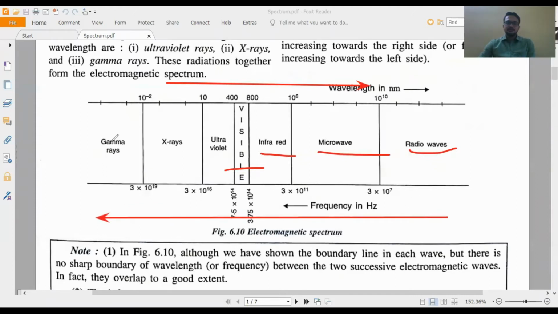Then frequency increases. Gamma ray has maximum frequency, radio wave has minimum frequency. Gamma ray has maximum frequency and minimum wavelength; radio wave has minimum frequency and maximum wavelength. So keep in mind these small points for your MCQ exam. Now come to the next point.